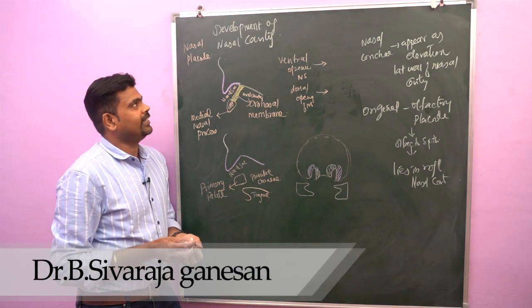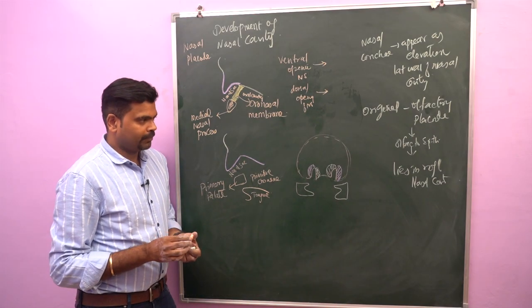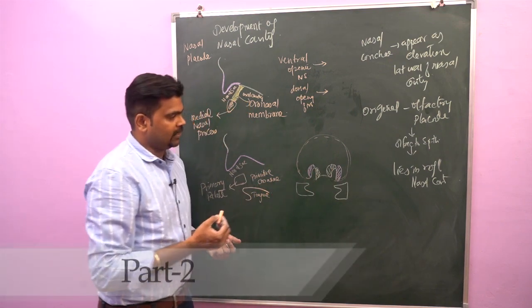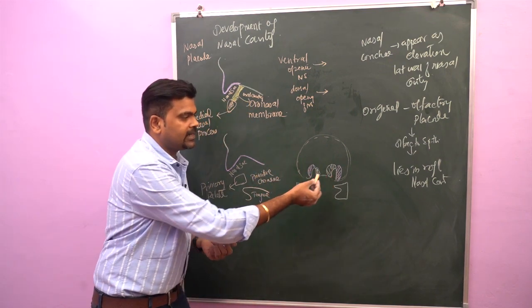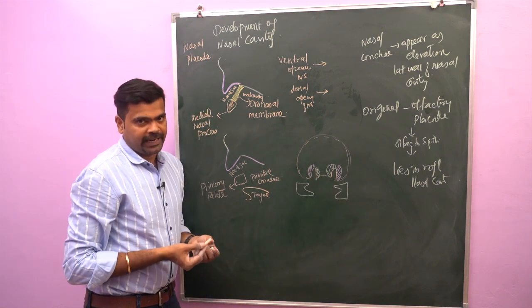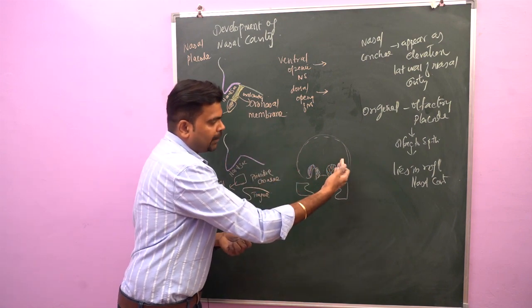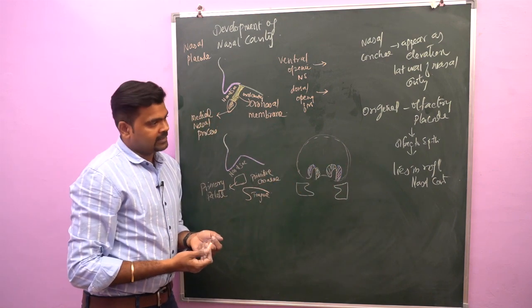Okay, next we'll go to the development of nasal cavity. So first there is a formation of nasal placode. The nasal placode is nothing but an ectodermal thickening of frontonasal process on either side of the midline. So after nasal placode, what happens? It will be invaginated to form a nasal pit.